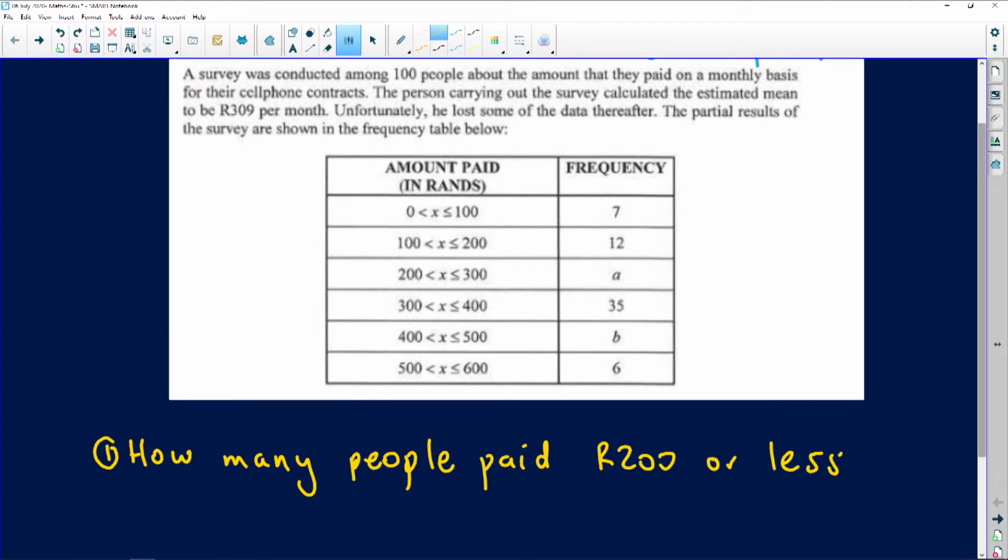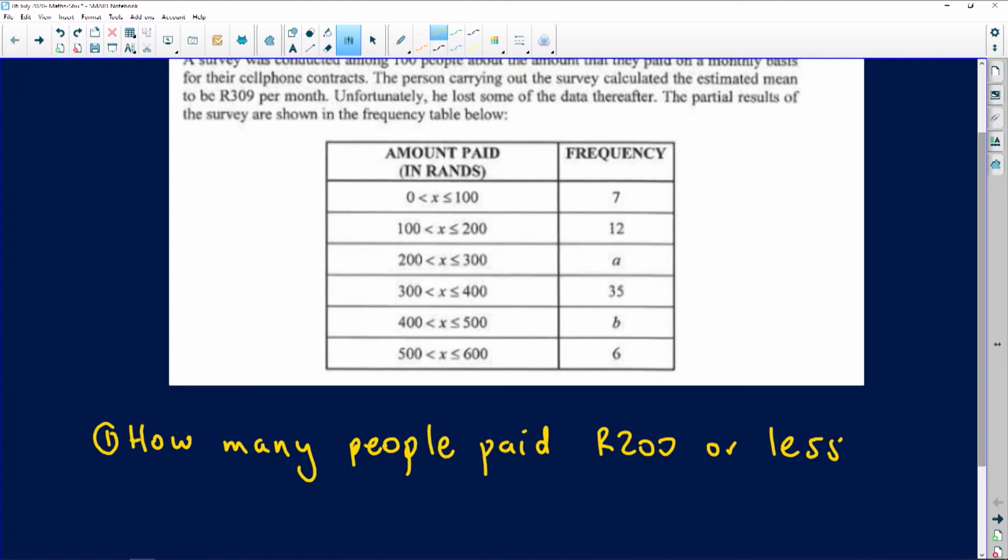Now, if you look at what we have, the first class, we already know for a fact that the number of people who paid between 0 rands and 100 rands were 7. So those people would be people that paid less than 200 rands. And then those who paid between 100 and 200, including 200, you should see the inequality there tells you that it's inclusive of 200 rands. Those who paid between 100 and 200 were 12 in total.